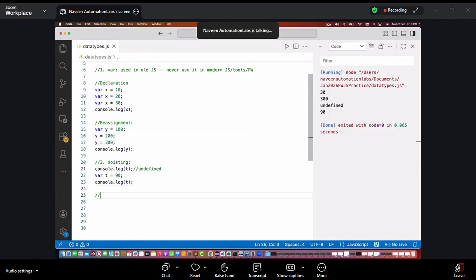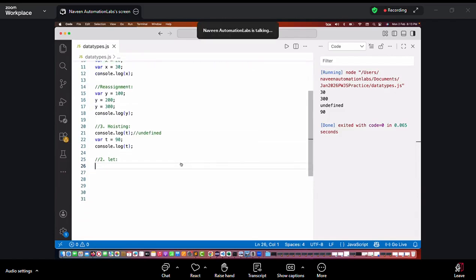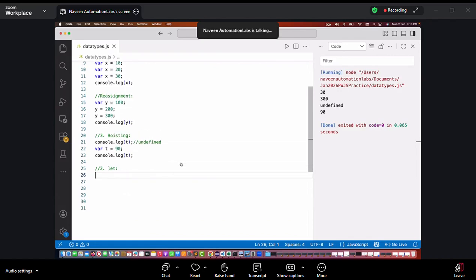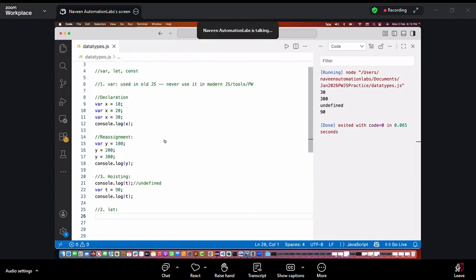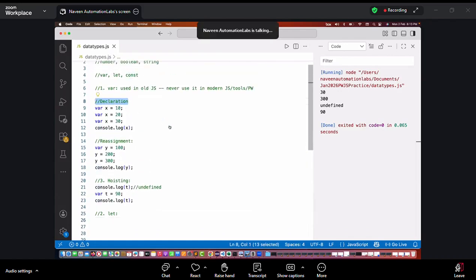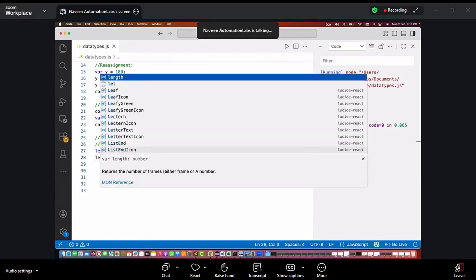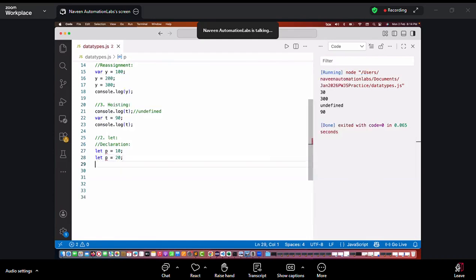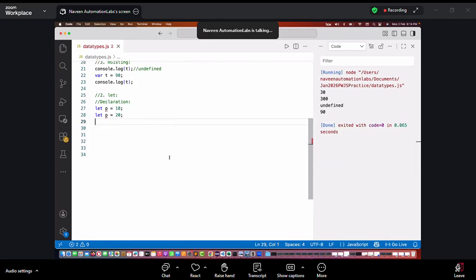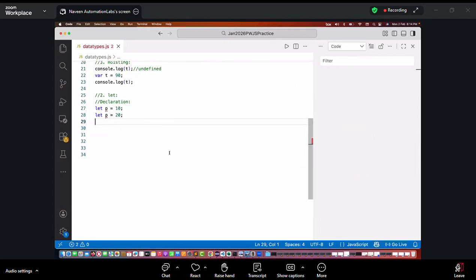So that's why JavaScript introduced the let keyword, right? So what is the let keyword? Let's see. Again, I'll try the declaration. So is redeclaration allowed or not? What do you think? If I write with the let keyword, L is small, it's a keyword, and let's say I'm writing let p is equal to 10. If I try to write let p is equal to 20, is it allowed? See, immediately the parser is giving me the error. let p is equal to 10, let p is equal to 20.